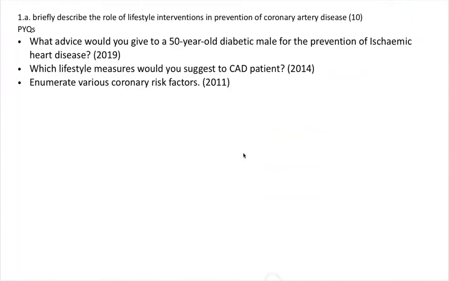So in general medicine, one very commonly predicted question is prevention of coronary artery disease. You know how important it is because the leading cause of death in India is CAD. And as a doctor, they would expect you to know what all the preventive measures or lifestyle interventions you bring in. But see, it's a common question. Every year they'll ask this question, but you have to bring in your own USP for these answers to make them interesting. You might need to add some epidemiological points and you might need to refer to even PSM as well, wherein these kinds of preventive interventions are well covered.